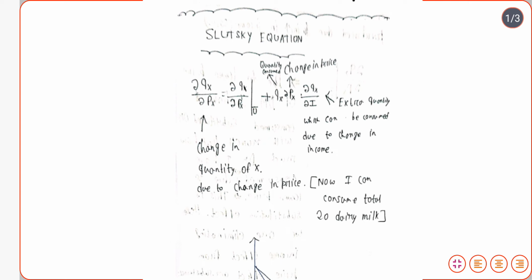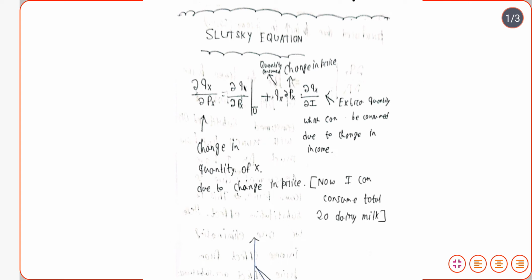So the price effect very simply tells us the change in the quantity demanded due to a change in the price, and we may write it mathematically as del qx by del px. So del qx by del px represents that, by a change in the price of x, that is del px, how much the quantity demanded of x will be affected, that is del qx.